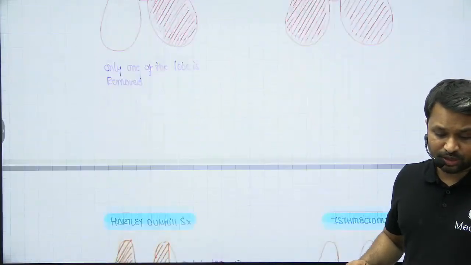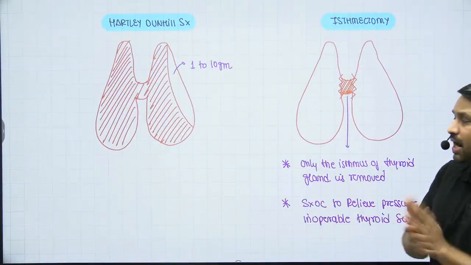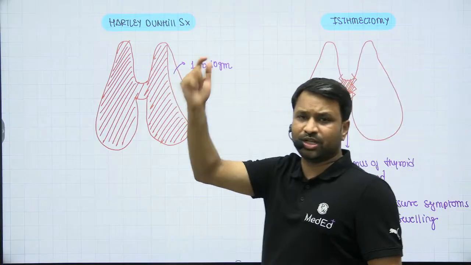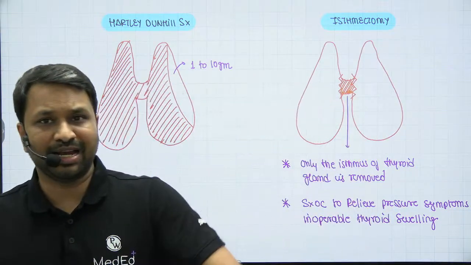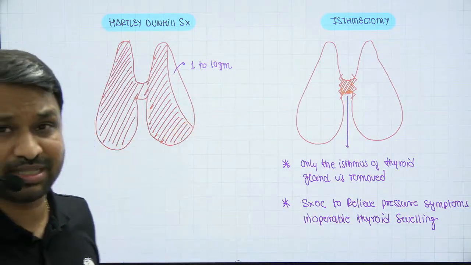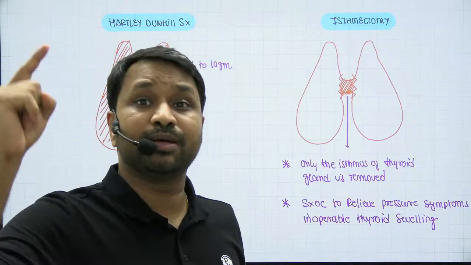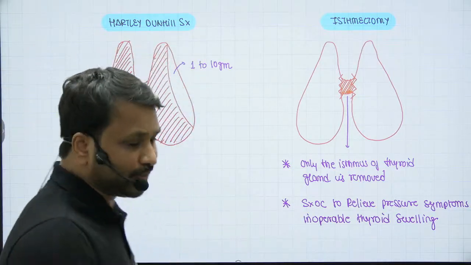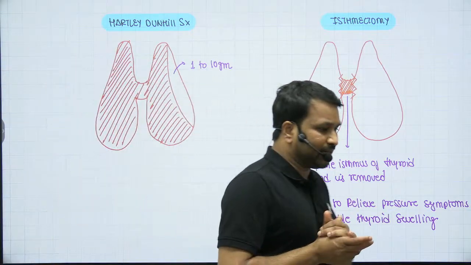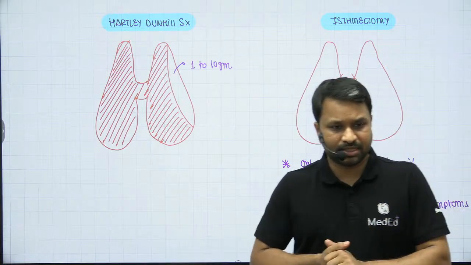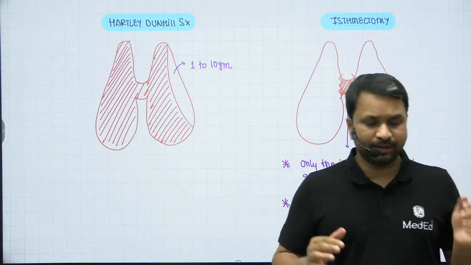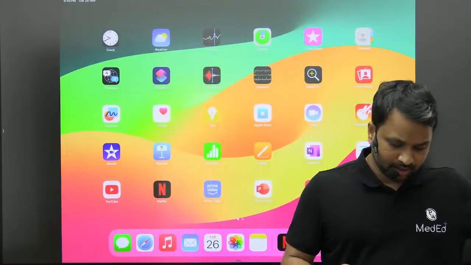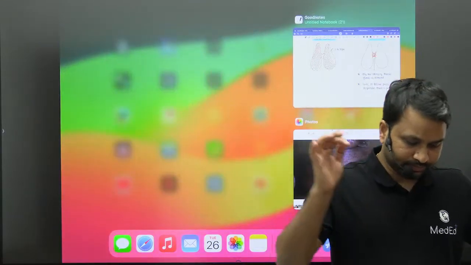The other two surgeries that you should know: one is going to be the Hartley-Dunhill procedure, where some amount of thyroid tissue is left in any one of the lobes and the rest of the gland is removed. And isthmectomy, you remove the isthmus, and this is done to relieve pressure symptoms in inoperable thyroid swellings. I hope everybody is clear up until this point. All right. So let's go ahead and watch our thyroid surgery.